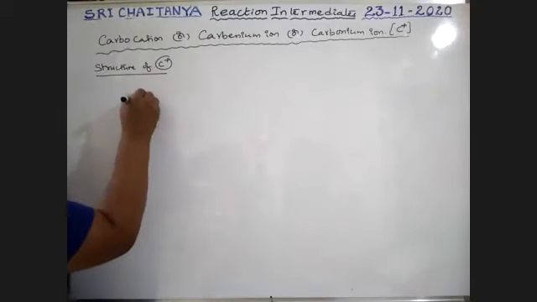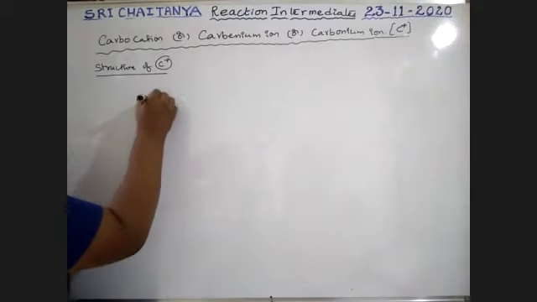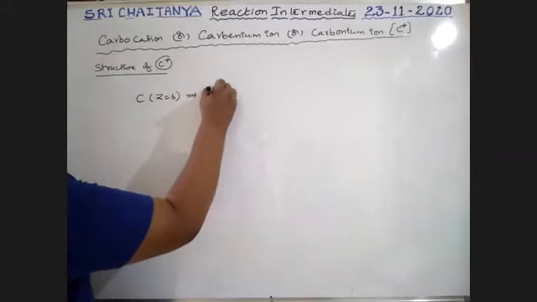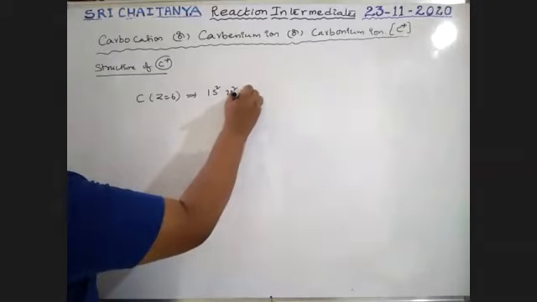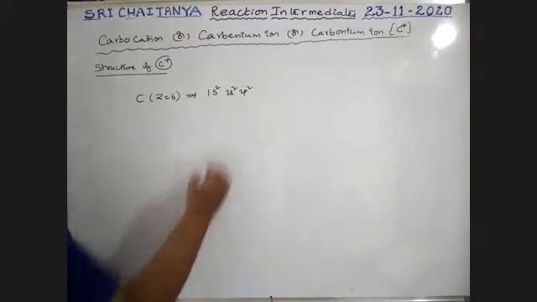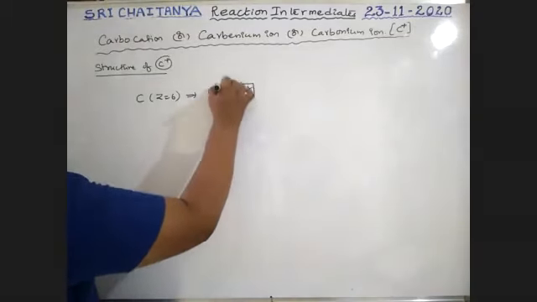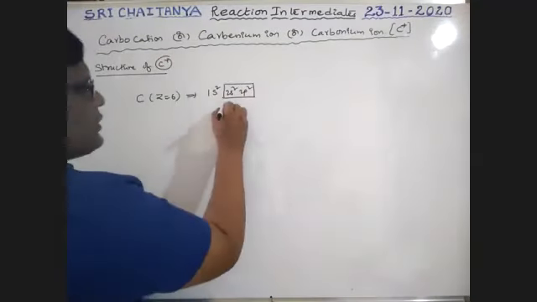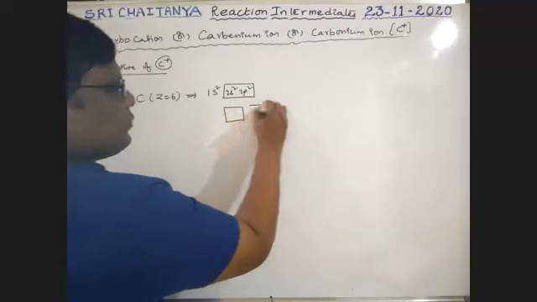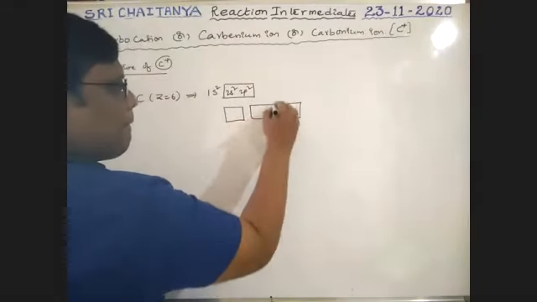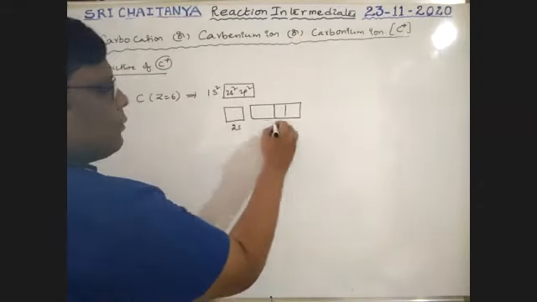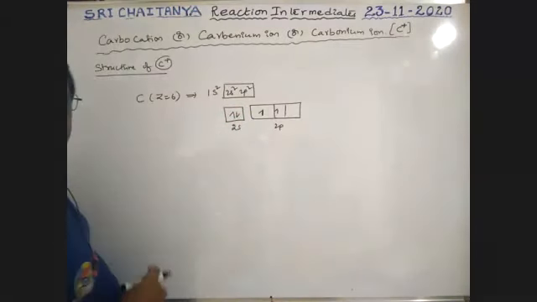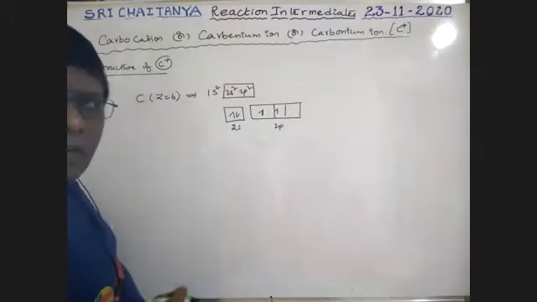Carbon is the atom, boys. Its atomic number Z is equal to 6. Its ground state electronic configuration is 1s2, 2s2, 2p2. So it is the outermost electronic configuration. Now I am representing this electronic configuration like this: 2s orbital, 2p orbital, 2s2, 2p2. It is the ground state outermost electronic configuration.